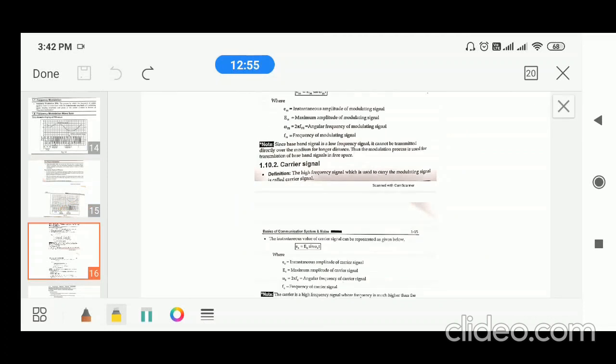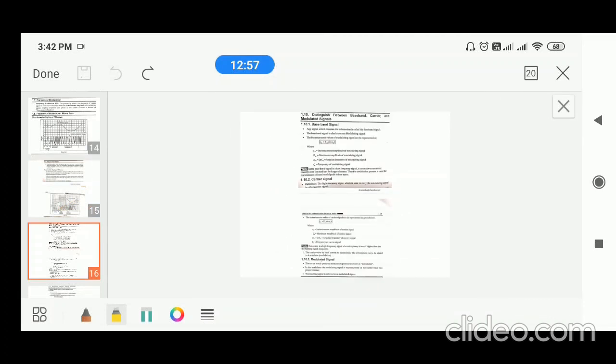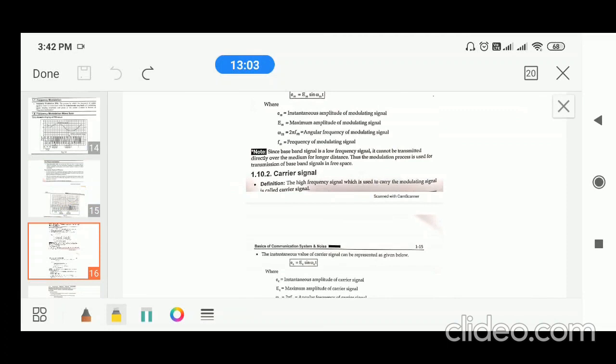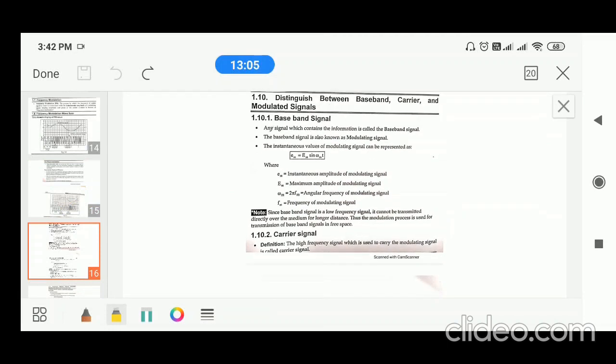So we discussed the carrier signal, message signal, as well as the modulated signal. Baseband signal, message signal, information, intelligence, these are different names for the modulating signal. The basic signal which contains the original information is called the modulating signal.